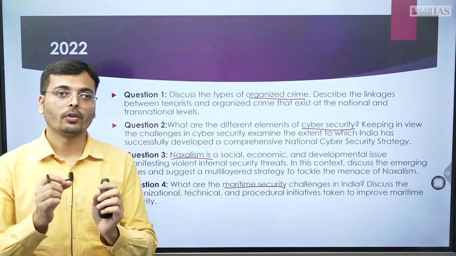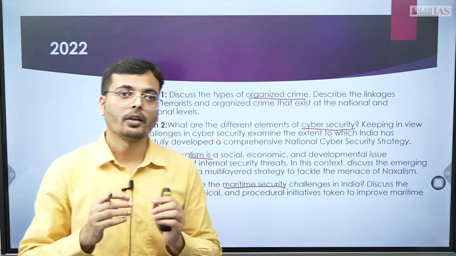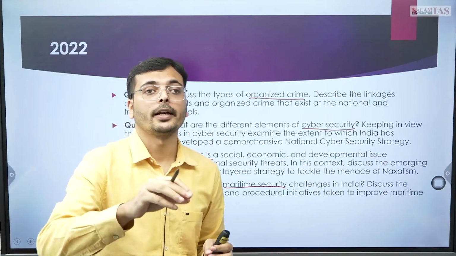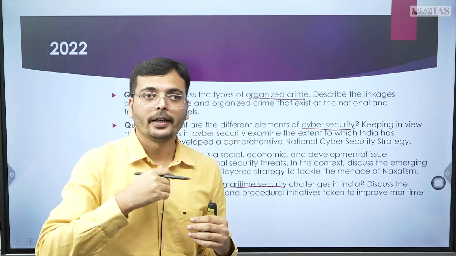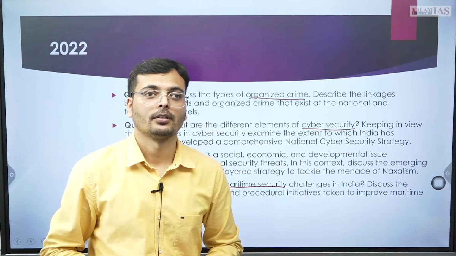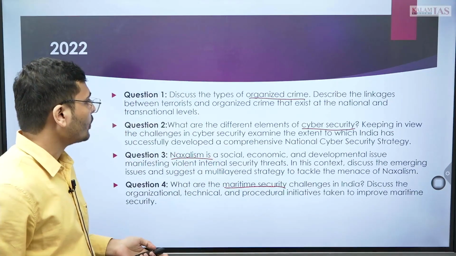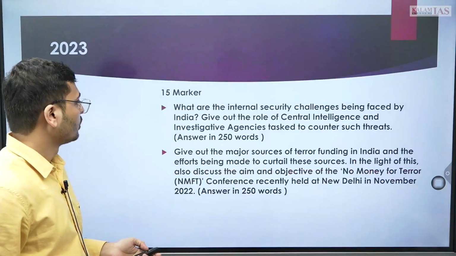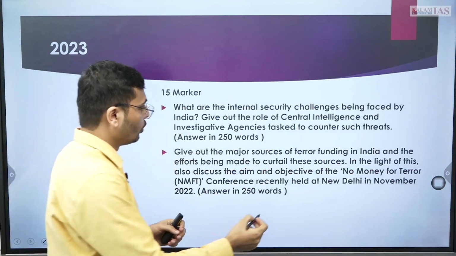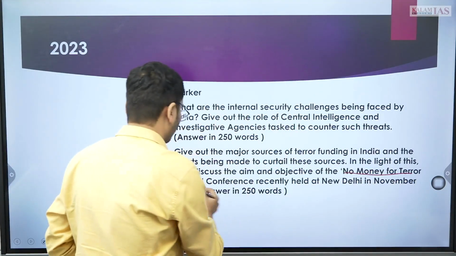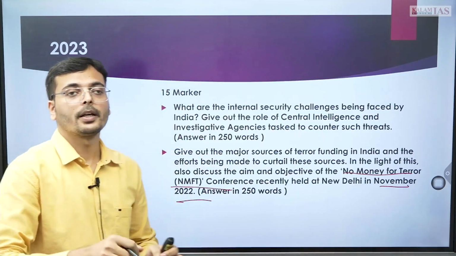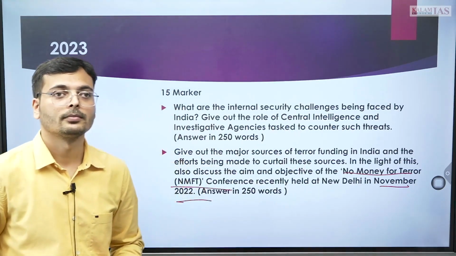By now, if you have not recognized this, you can find that the questions have related this time to more of current affairs. Although in the entire GS paper 3 this time, the weightage of current affairs was very high. But in internal security, if you see from these questions, a question has directly come from current affairs: the No Money for Terror conference of November 2022. This is a direct question from current affairs. You have to say the aims and objectives.